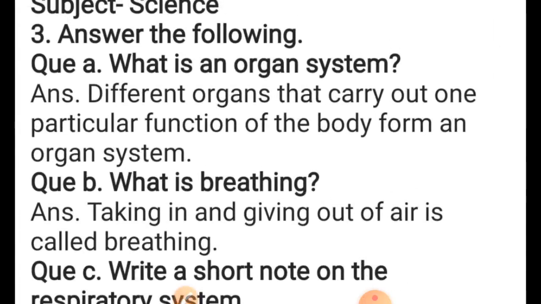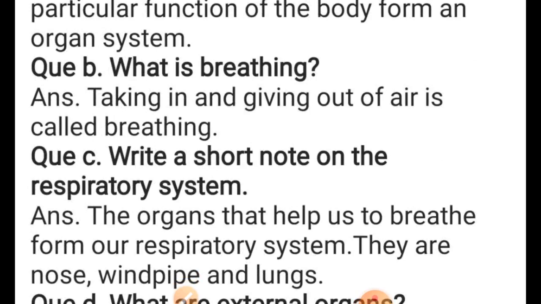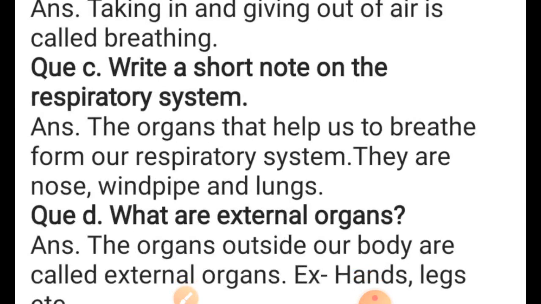Answer is different organs that carry out one particular function of the body form an organ system. Now next, what is breathing? Taking in and giving out of air is called breathing. Now next, write a short note on the respiratory system. So the answer is the organs that help us to breathe form our respiratory system. They are nose, windpipe and lungs.